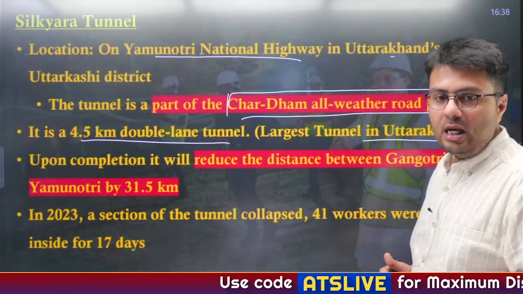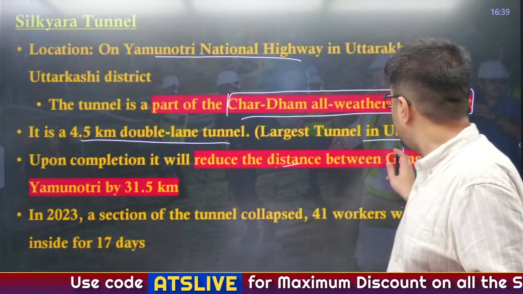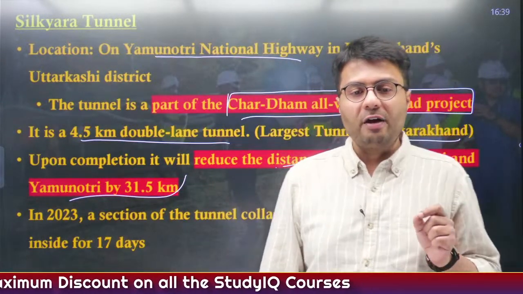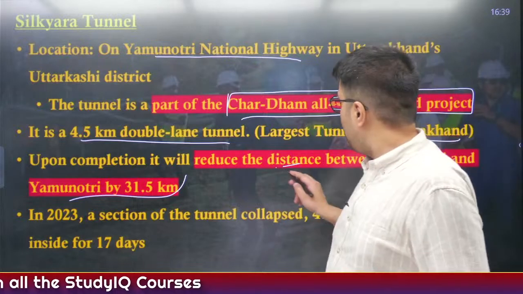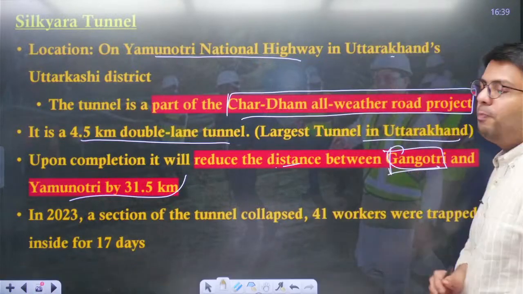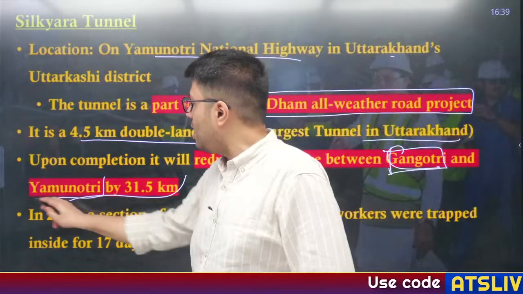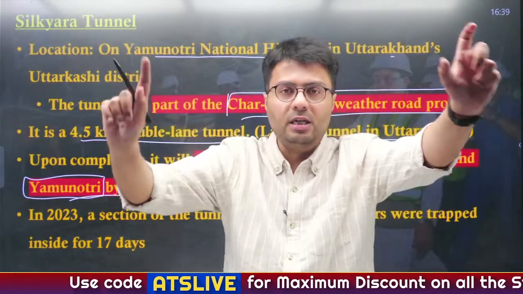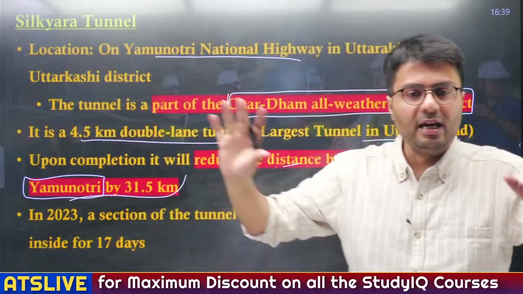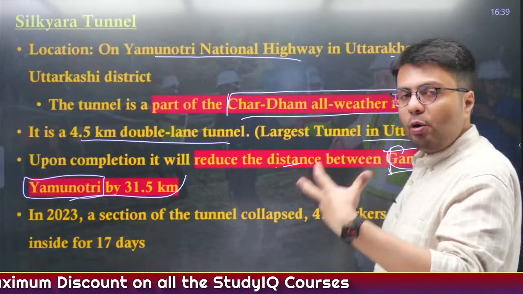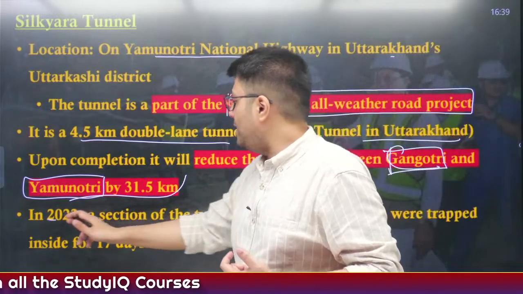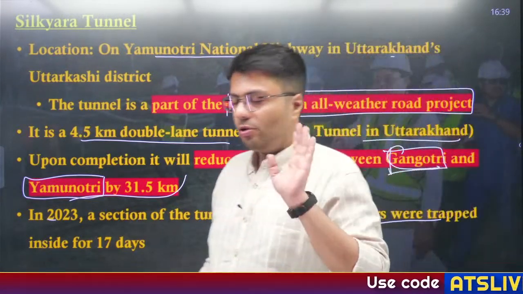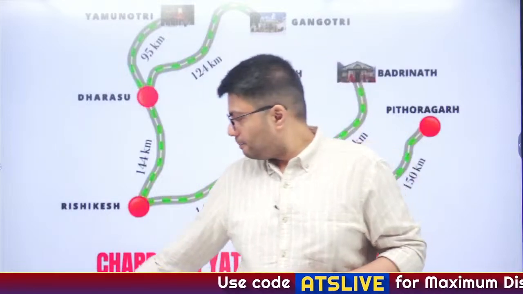Upon completion, it will reduce the distance between Gangotri and Yamunotri by 31.5 kilometers. So what you have to remember is that this reduces the distance between two places among the four Dham places, that is Gangotri and Yamunotri. There might be a question in the prelims that says tunnel X connects these two cities, or tunnel Y connects X and Y cities, right? That is how you approach these kinds of facts. Now in 2023, a section of the tunnel collapsed where 41 workers were entrapped for 17 days. This I have already told you, right?